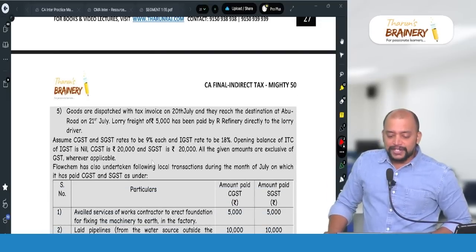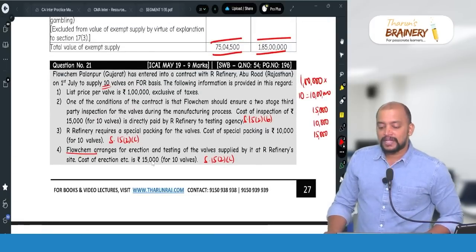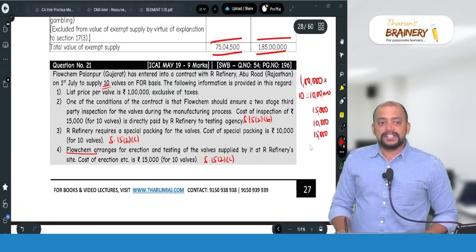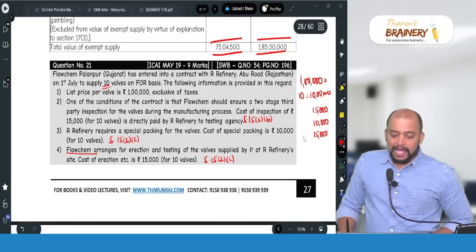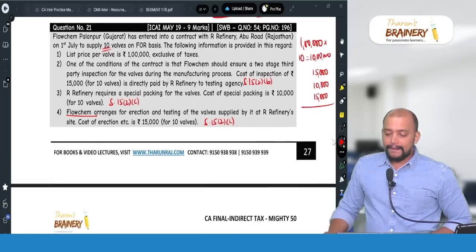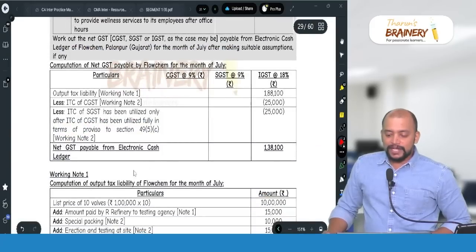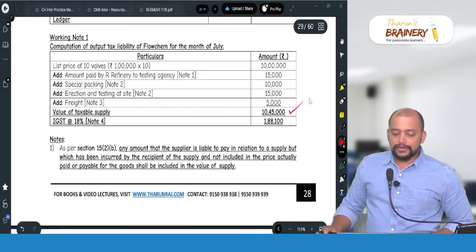Goods are dispatched with tax invoice on 20th July and they reach the destination at Abu Road on 21st July. Lorry freight 5,000 has been paid by our refinery directly to the lorry driver. That will not come. Any expenditure incurred by the recipient on his own account will not be included, and therefore total, so how much? 10 lakh 45,000.